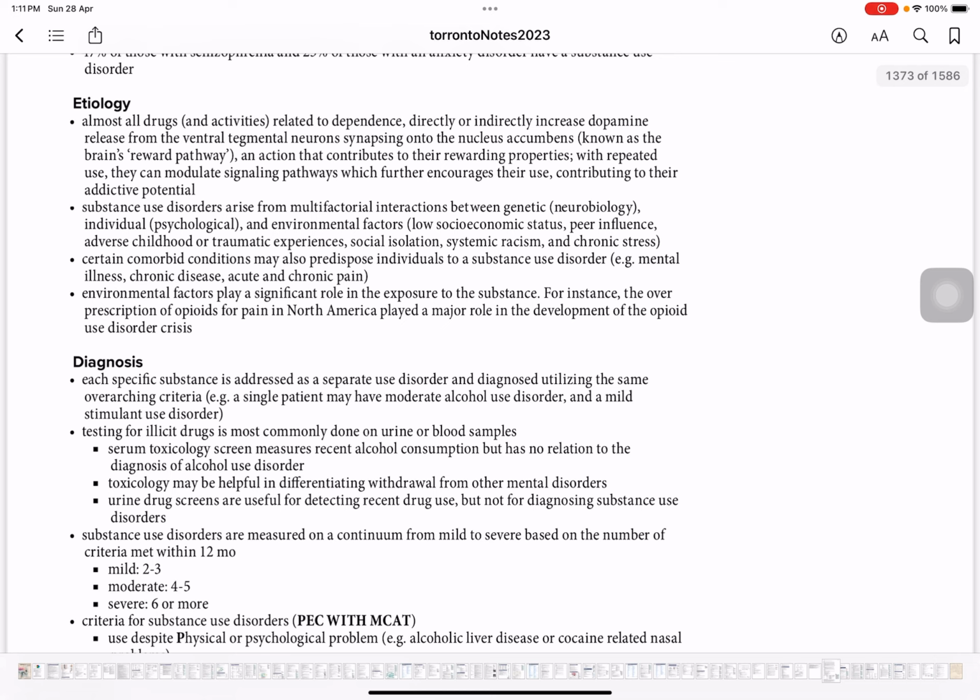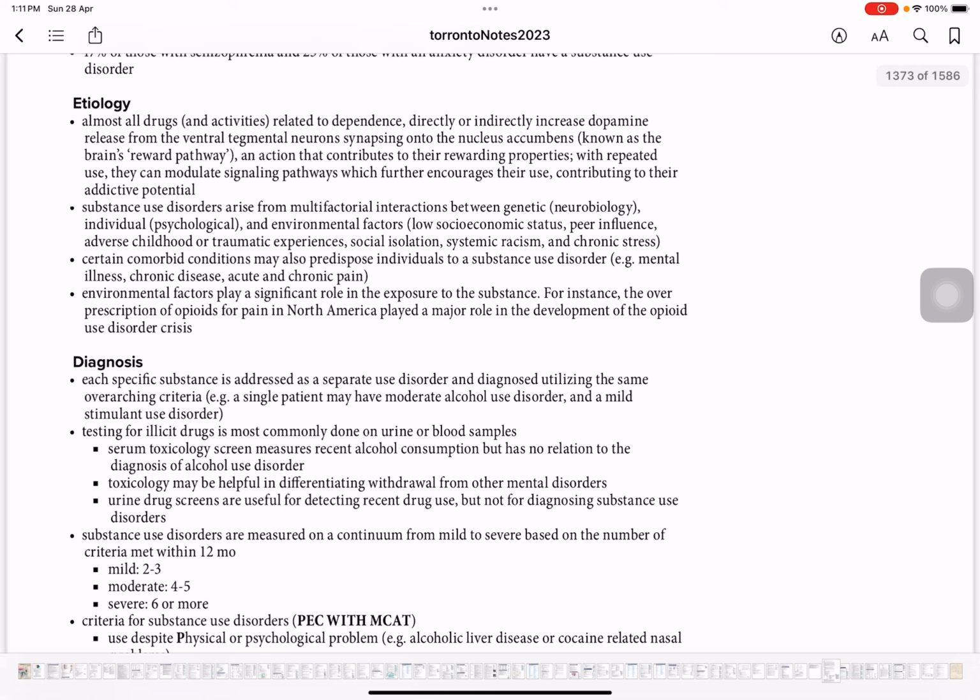The other reason is that substance use disorder arises from multifactorial interactions between genetic, individual, psychological, and environmental factors. Low socioeconomic status, peer influence, adverse childhood traumatic experience, social isolation, systemic racism, chronic stress. So, let's say a normal person living a happy life would not need to have drugs, right?